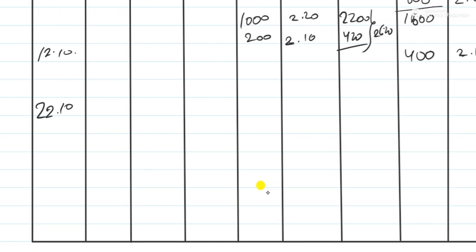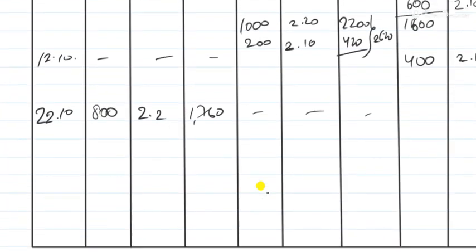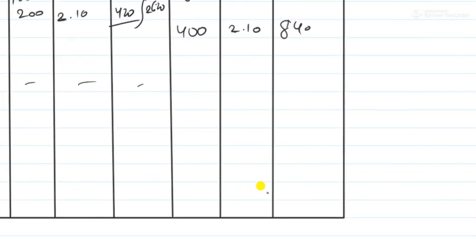On 22nd January, 800 units were purchased at 2.2. So 800 into 2.2 is 1760. Issues were not made and receipts were not made here, so put a dash over here, and here I have to write the balance again.